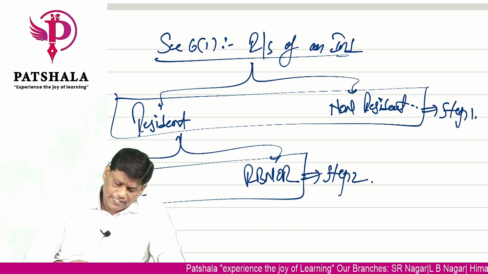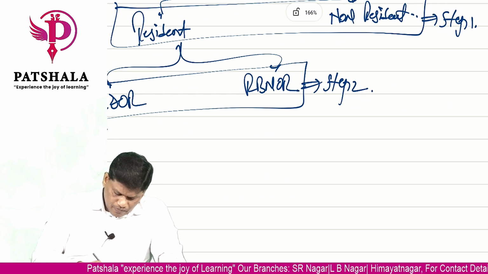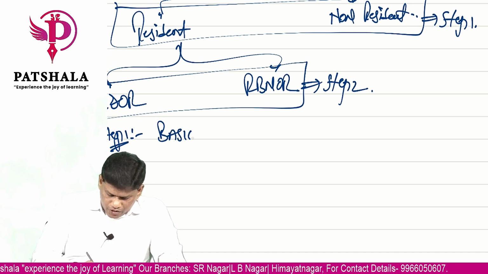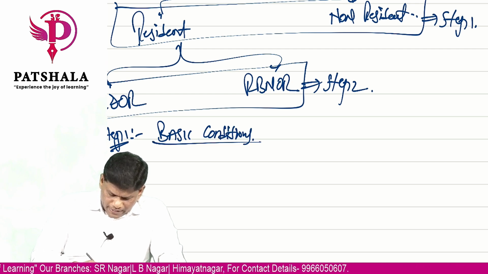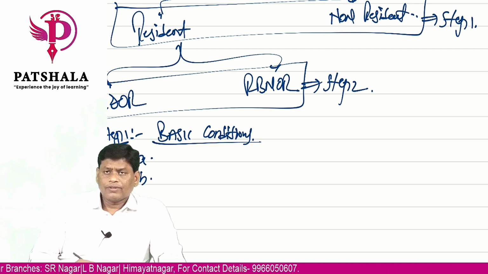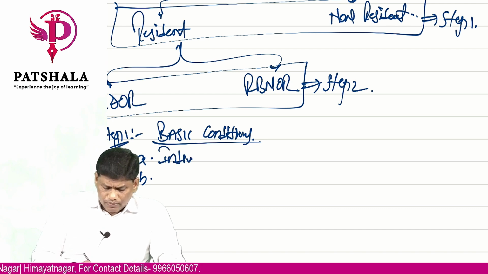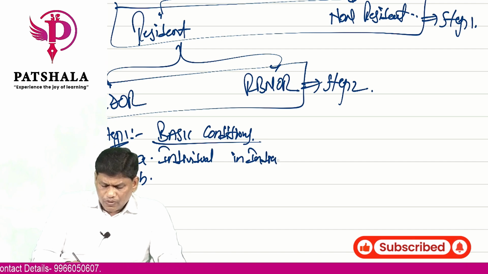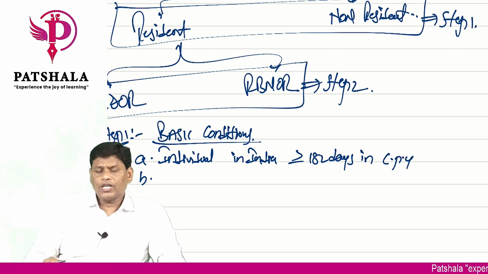Okay, so for step 1 we have something called basic conditions. Two basic conditions we have. Basic condition A says that an individual should be in India for a period of 182 days or more in the current previous year.